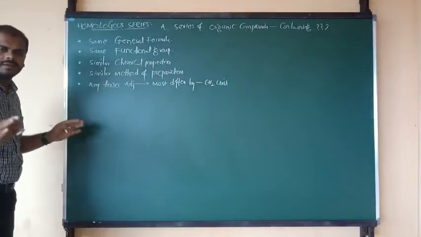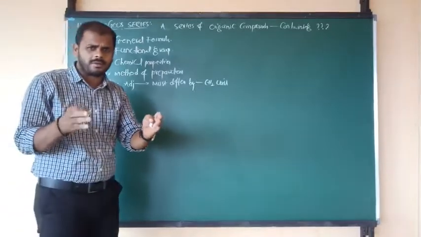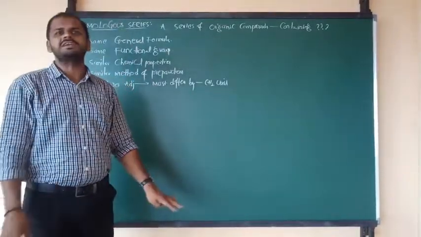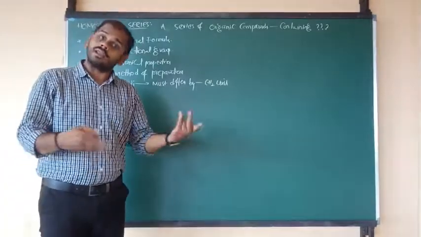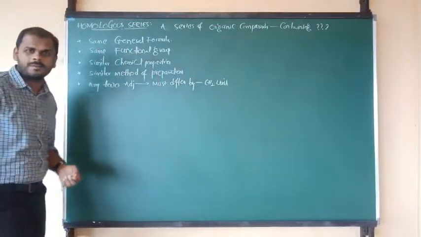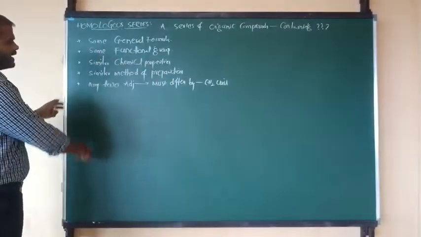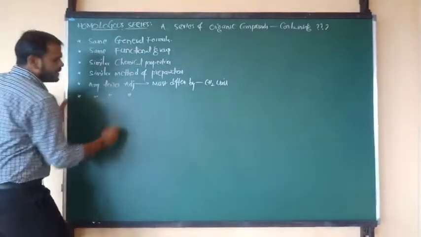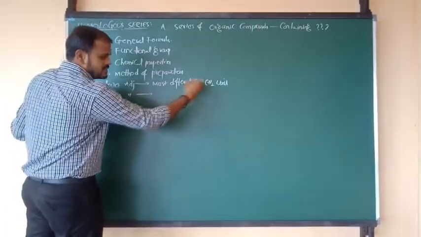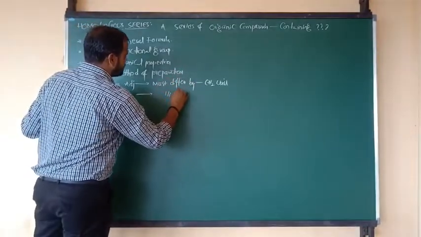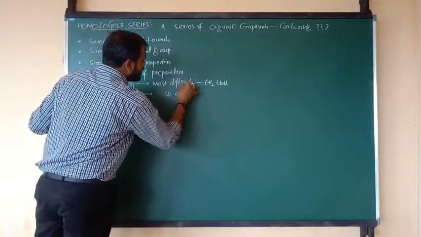From the first compound to the second, as I have told you so many times: methane, ethane, the gap is CH2. Ethane, propane, the gap is CH2, because they are all homologs. One more point: between any two adjacent compounds the gap should be CH2, which means the gap should be 14 units.